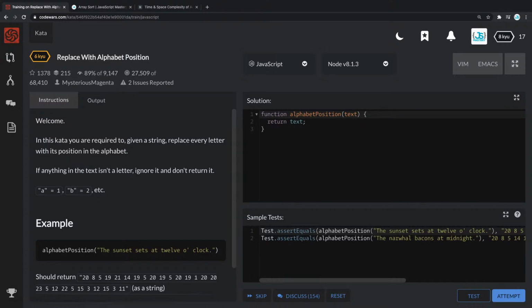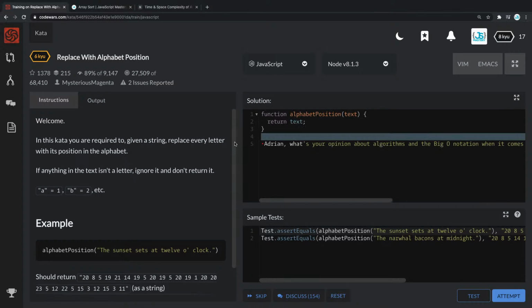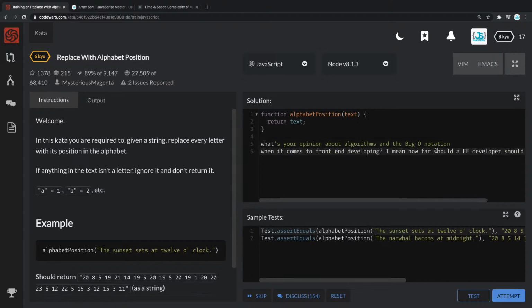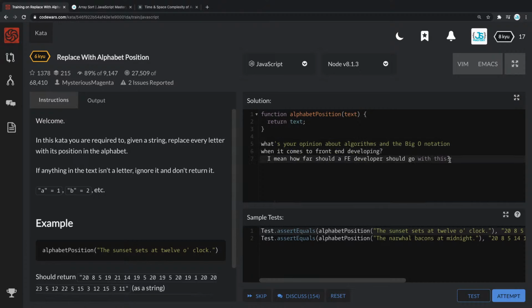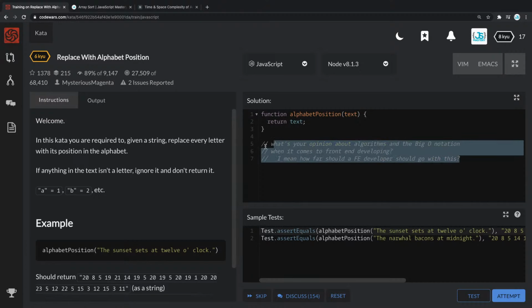I got a question from Bogdan here, and I'm going to put it in comments because it's a great question. He asked, what's your opinion on algorithms and the big O notation when it comes to the front end? More specifically, front-end developers. Should they even be concerned with the big O notation?